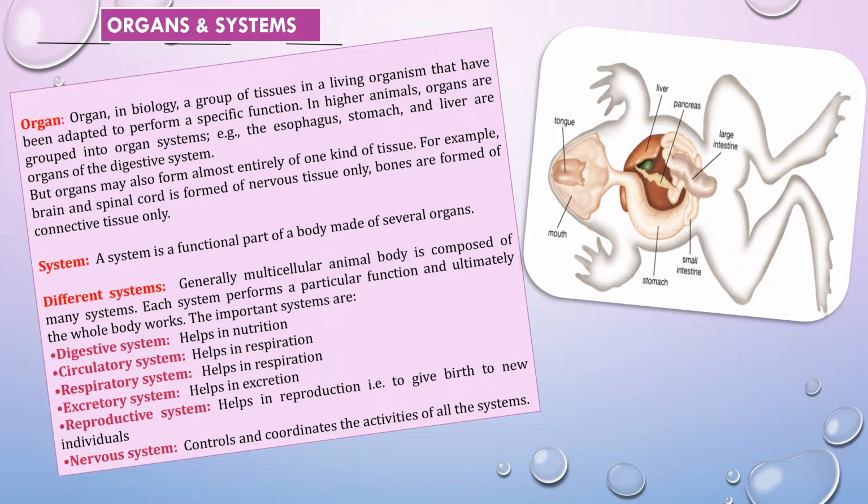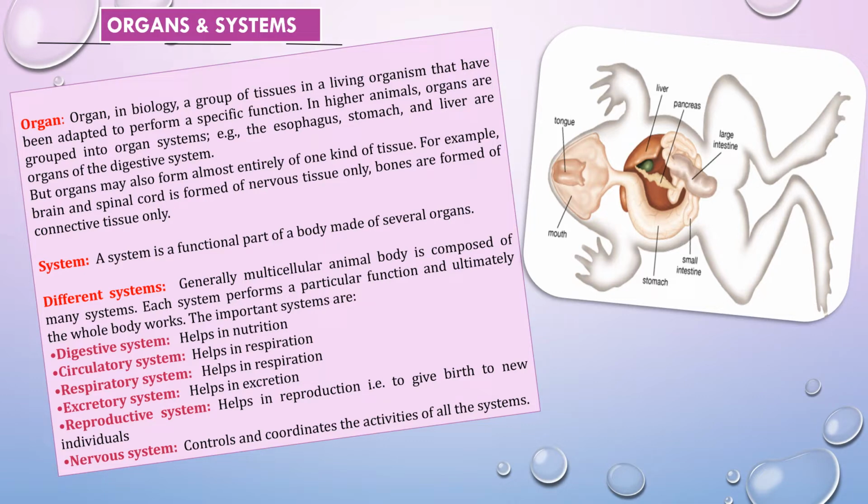So if I arrange this in ascending order, I'll arrange like this: cell, tissue, organ and system. And in descending order: system, organ, tissue and cell.